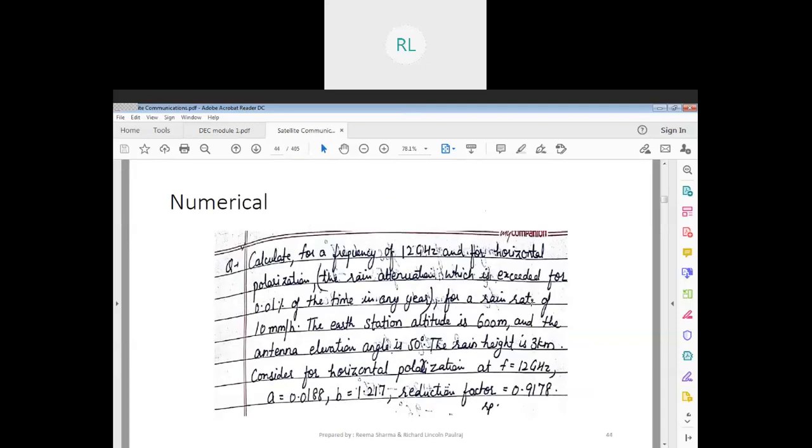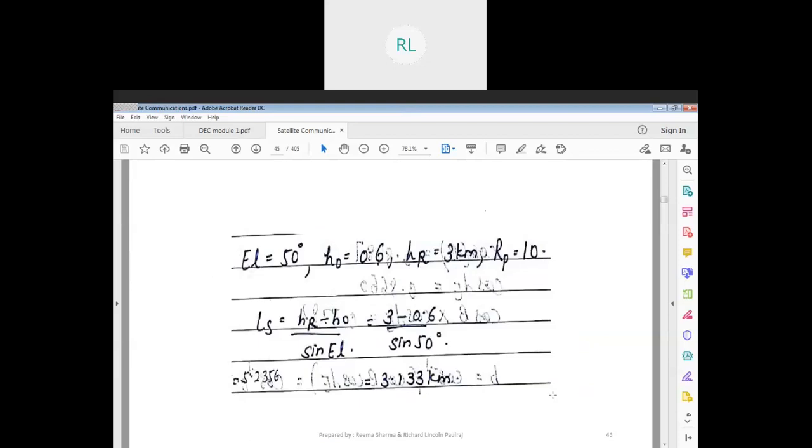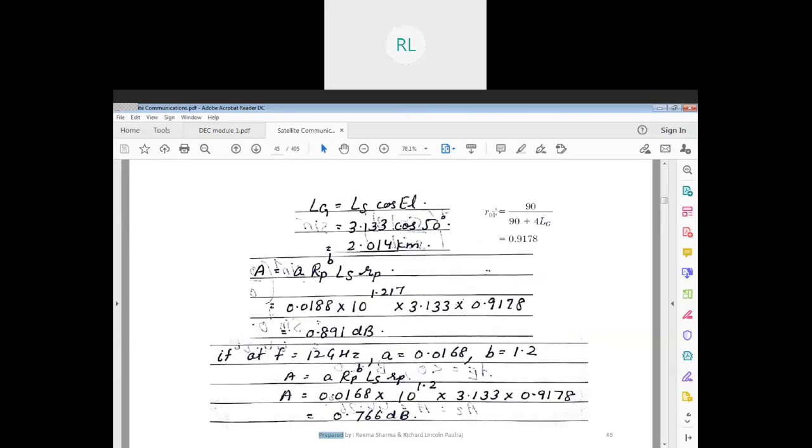If I substitute this value here, I'm going to get about 0.198. If in case in the question this reduction factor is not given, if rp is not given, then you will have to use this formula. So that's the reason I have put it up there.